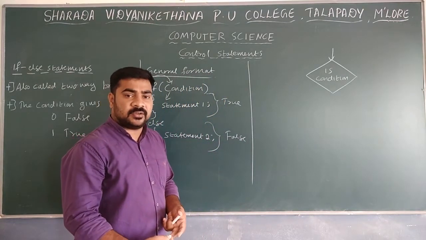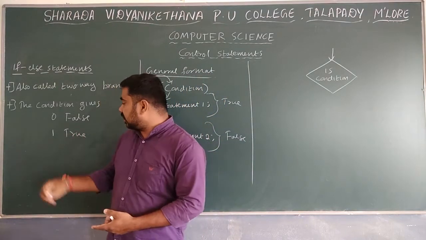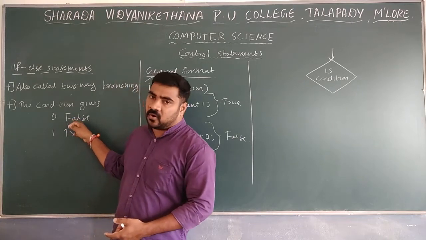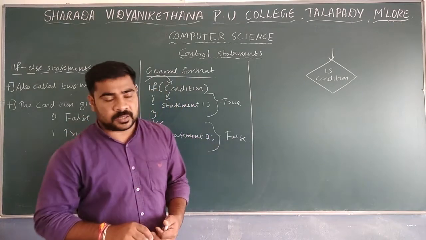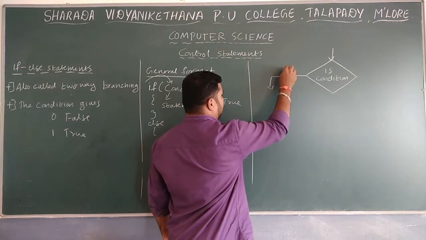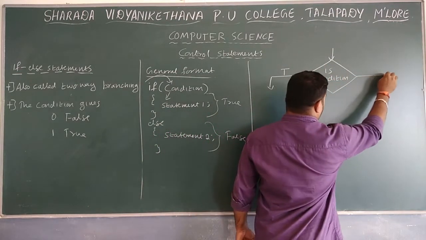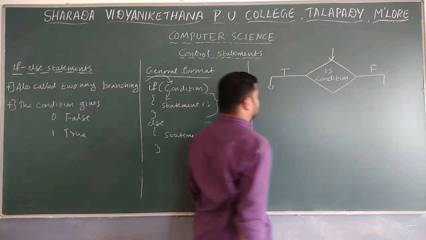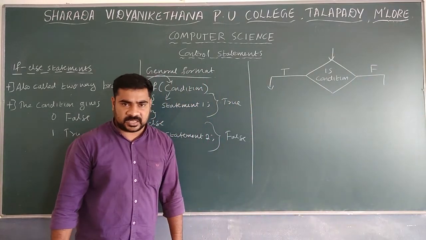After checking the condition, it will produce two values. Whenever you check the condition, it produces two values, true or false. Mainly two values are possible. After checking the condition, either the condition may be true or false. Mainly two types of output are possible after checking the condition.